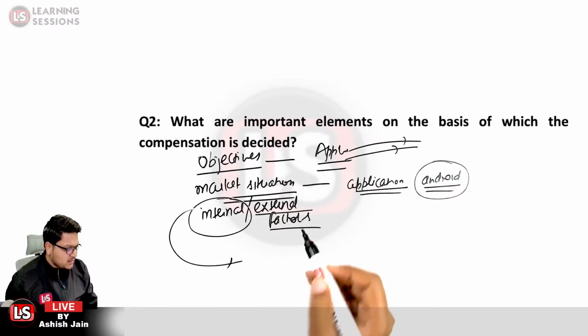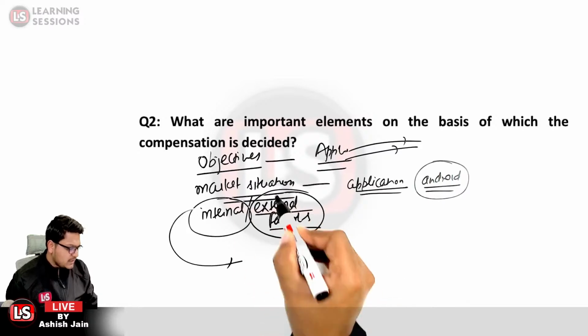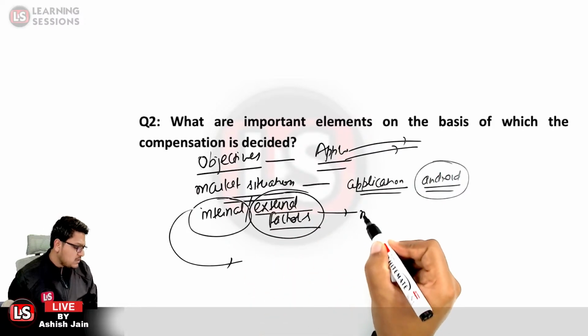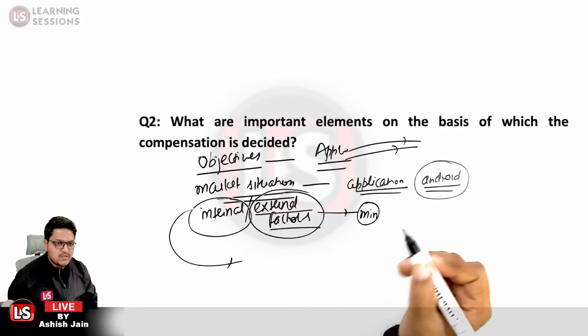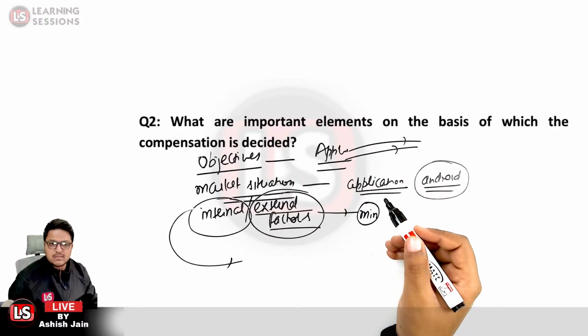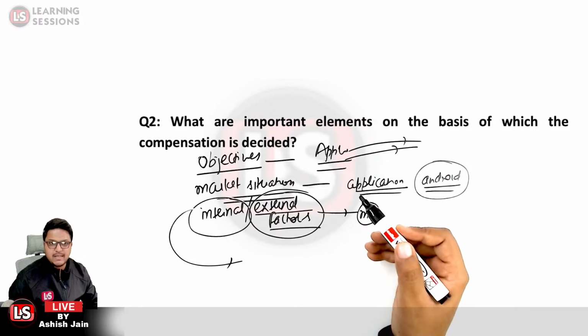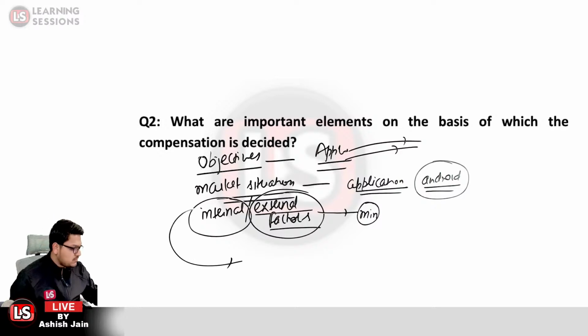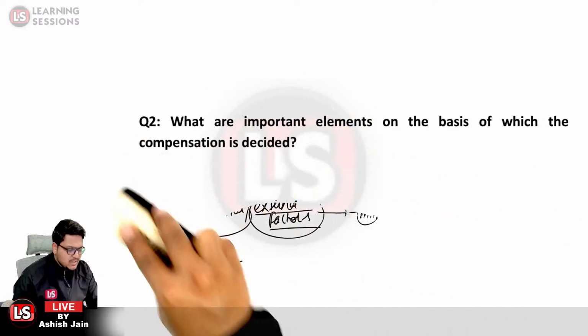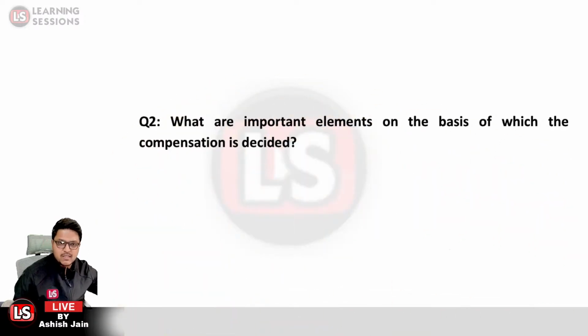Further, if there is a law that these minimum wages are to be paid, that would also be a factor deciding the compensation. So these are the 3 factors: objectives of the firm, the market situation, and internal and external factors.